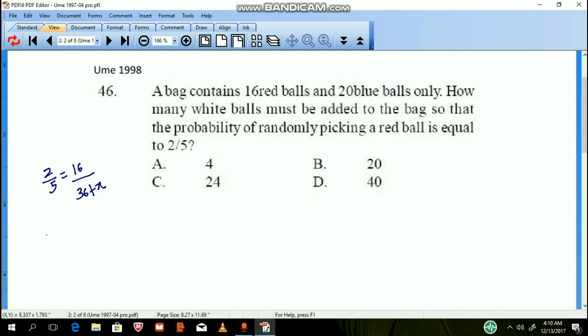If we multiply both sides by 1/2, we'll have 1 over 5 equal to 8 over 36 plus x, and we'll cross multiply, we have 36 plus x equal to 40. So x is going to be 40 minus 36, which of course is going to be 4. So there are 4 white balls that need to be added.